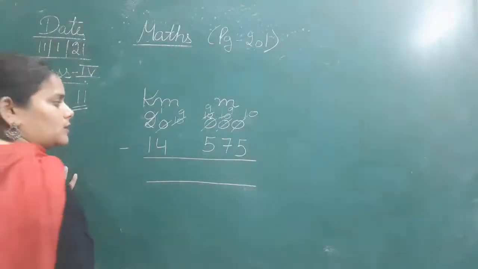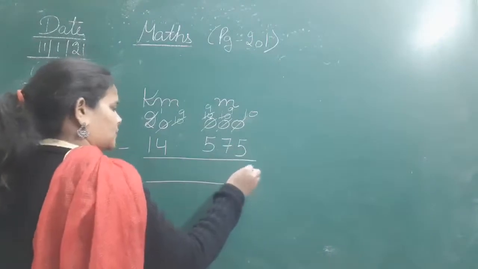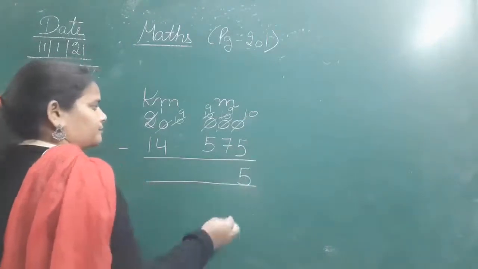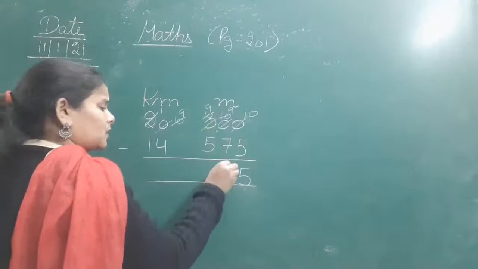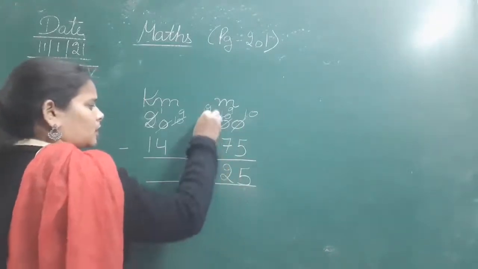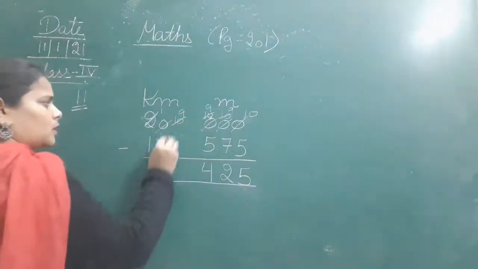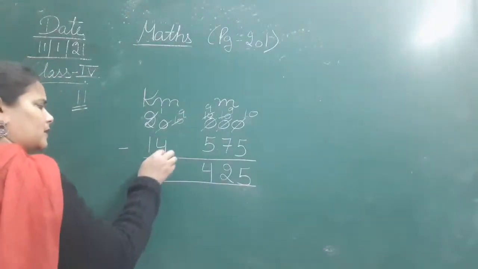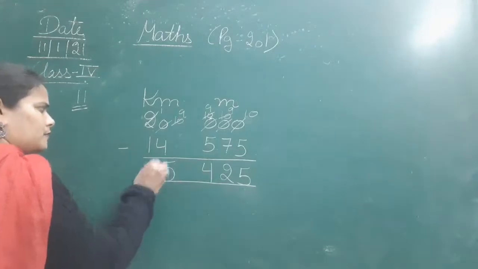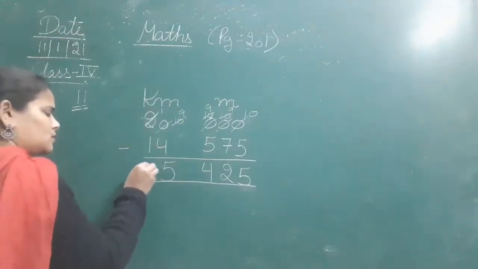Okay, so now let's subtract. 10 minus 5, 5. 9 minus 7, 2. 9 minus 5, 4. Now again यहाँ पे 9 minus 4, 5. 1 minus 1, 0.